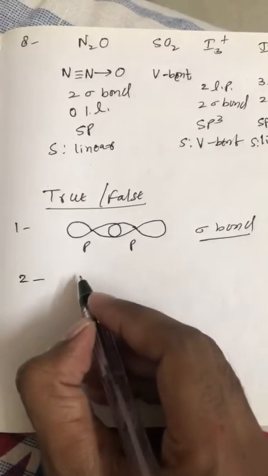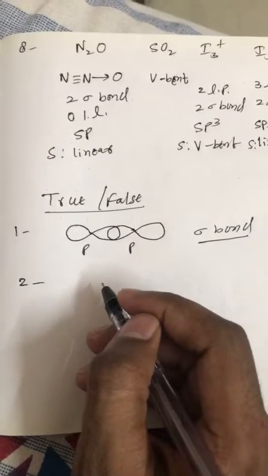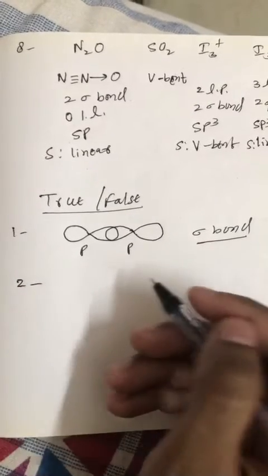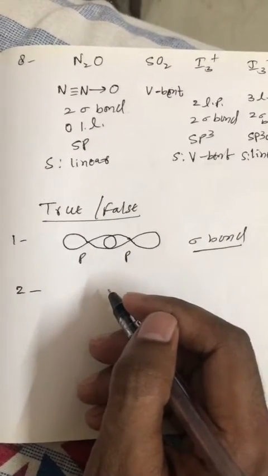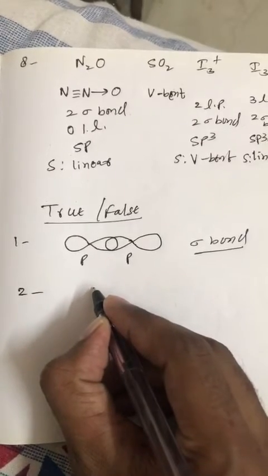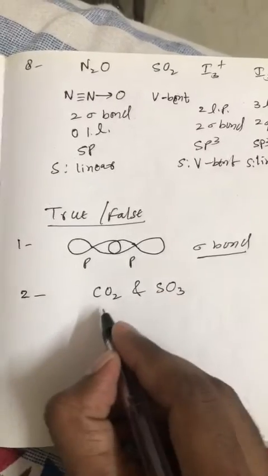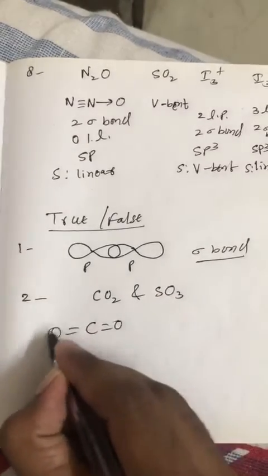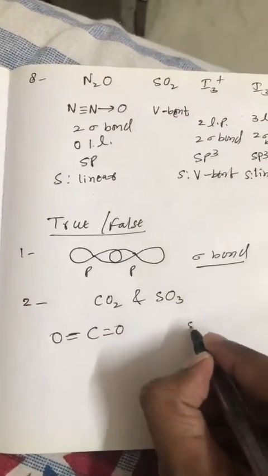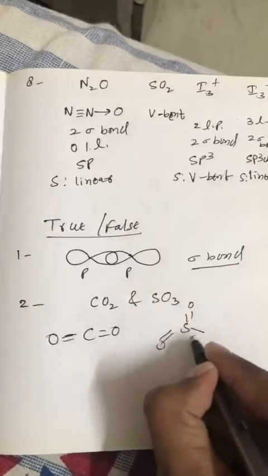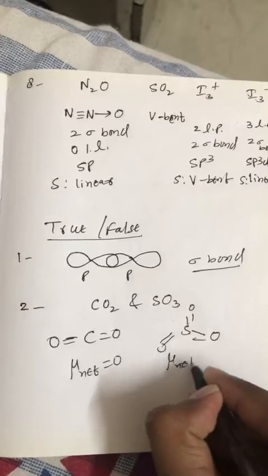Question number 2. Now it is not necessary that if a molecule has polar bonds, then it is polar molecule, or we can say the molecule will have dipole moment. Because for example, if we take CO2 and SO3, in both case these bonds are polar, but mu net of both is 0.